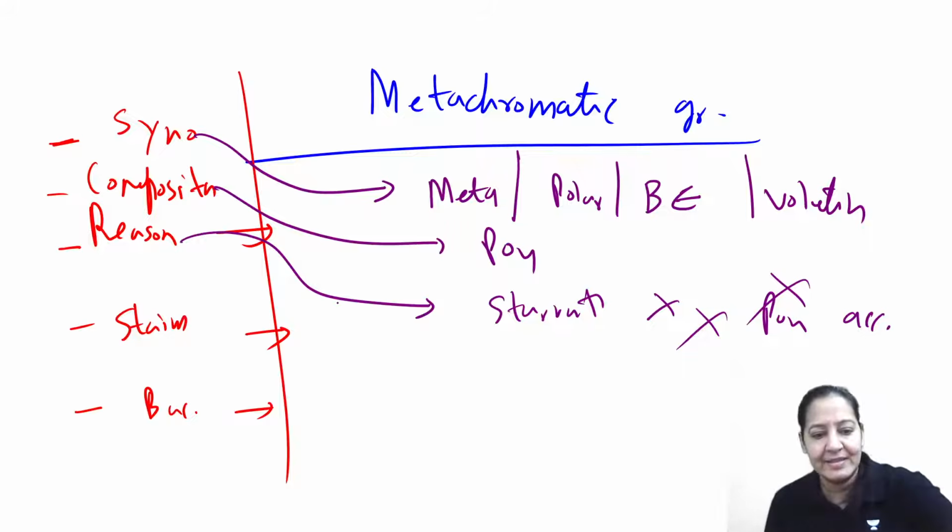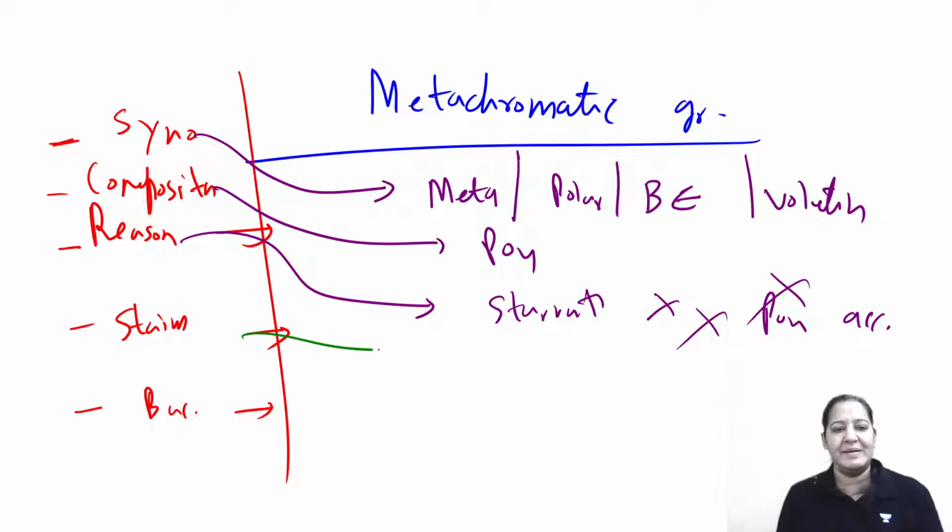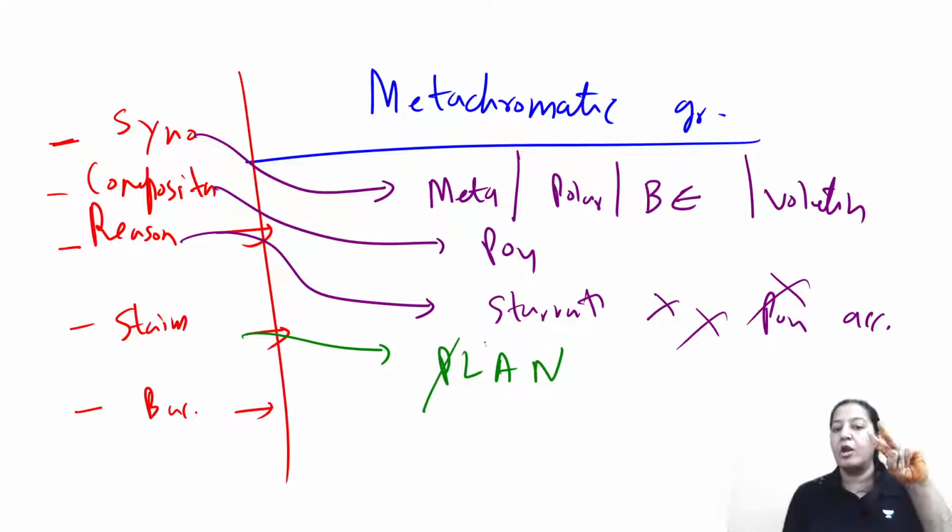Coming to the stains. Tell me the name of the stains with which they can be stained. The mnemonic is PLAN. There are 4 stains: Ponder, Loeffler, Albert, and Neisser. Give me a thumbs up.